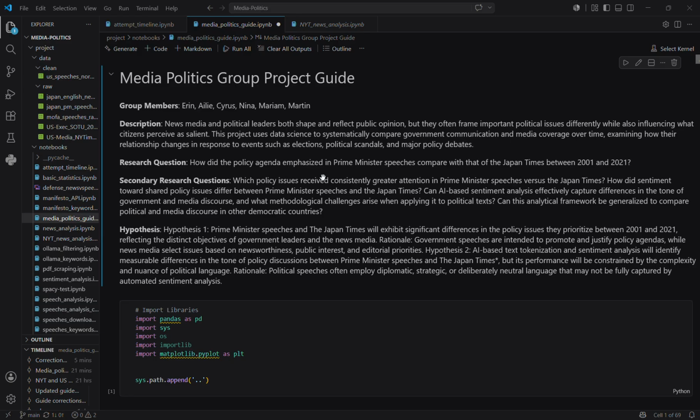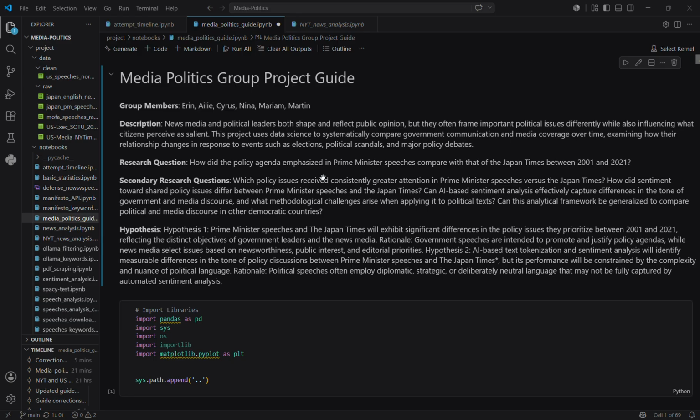And today we will walk you through our guide that we created for showing our tool and our analysis. Firstly, we will walk you through the introduction of the topic, then our research questions and hypotheses, and then we will go directly to the analysis and what we did in detail.